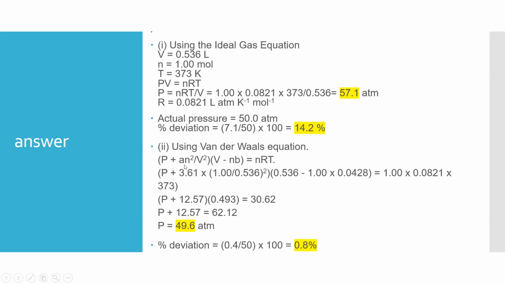In respect of the van der Waals equation, (P plus a n squared over V squared) times (V minus nb) equals nRT. So all in all, P equals 49.6 atmospheres, so the deviation is 0.4, and the percentage is 0.8%. Compare these two, that's much better.